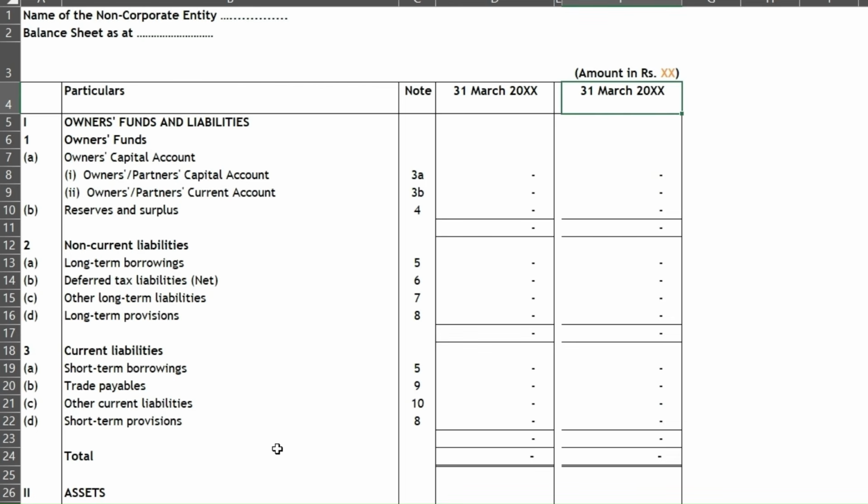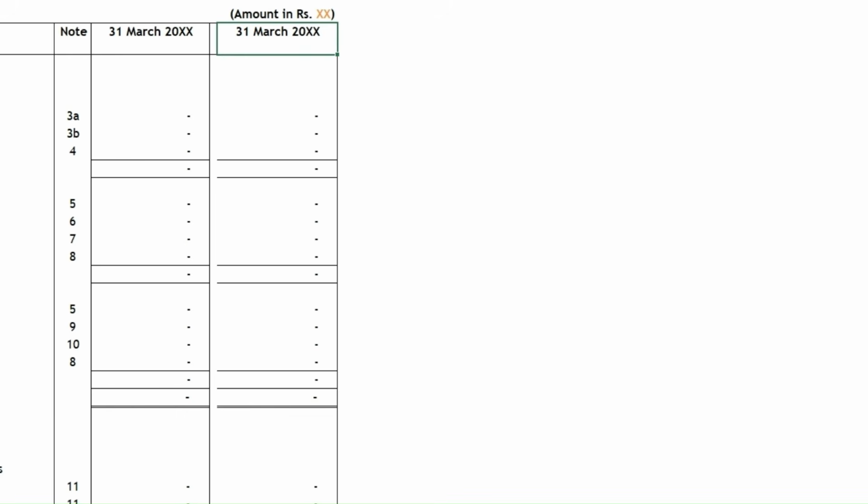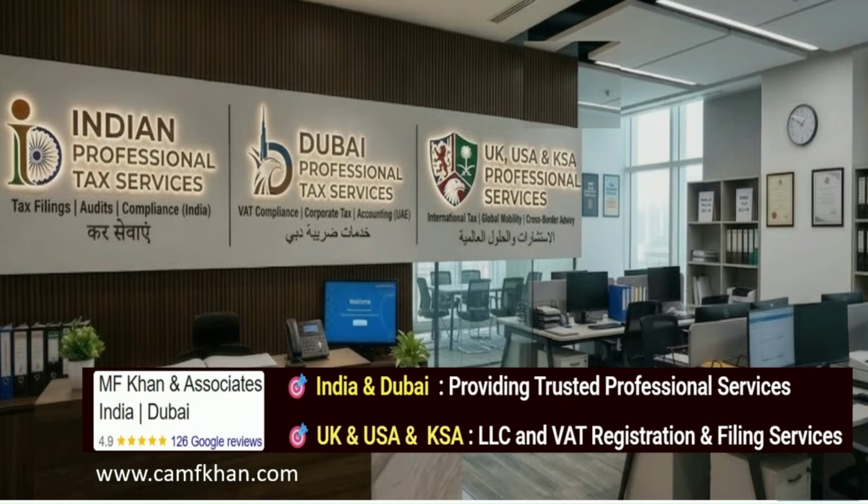As you know, non-corporate entities means sole proprietorship firms and partnership firms. And regarding the LLP, there is a different format.